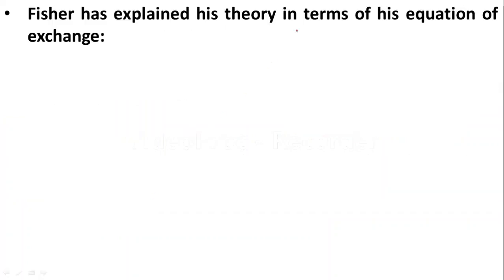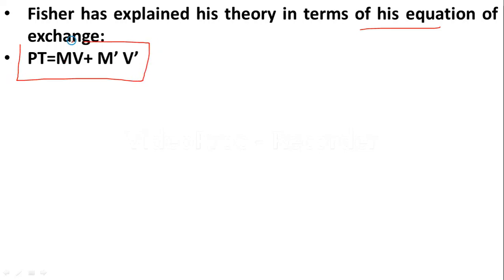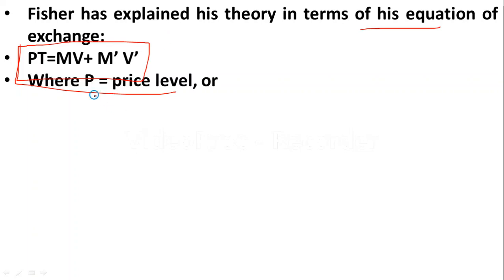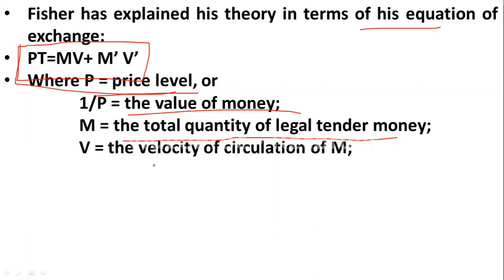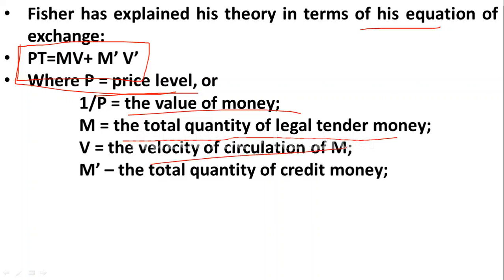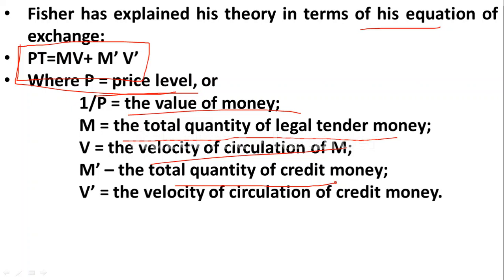Fisher has explained this theory in terms of his equation of exchange. Here the Fisher equation is PT is equal to MV plus M dash V dash. Here P stands for price level and 1 upon P is the value of money. M is the total quantity of legal tender money. V is the velocity of circulation of money. M dash is the total quantity of credit money. V dash is the velocity of circulation of credit money. Very important, please remember this Fisher's equation.